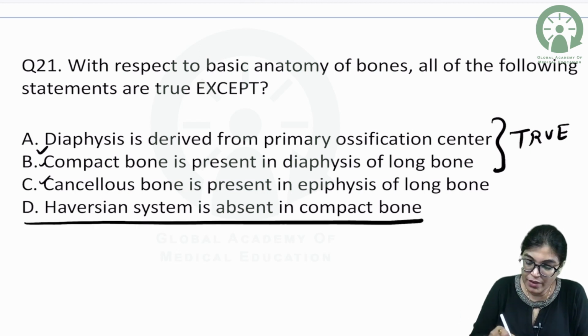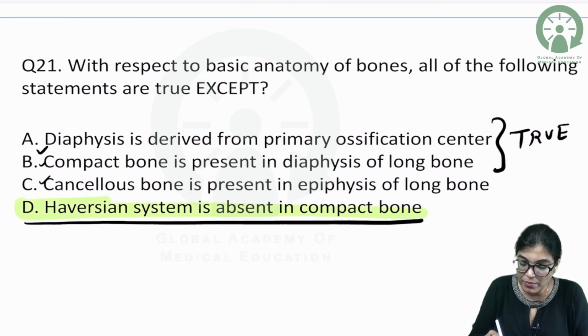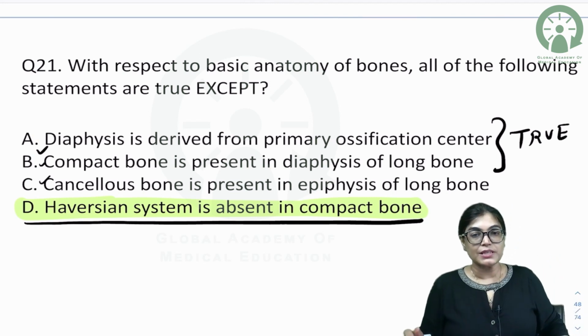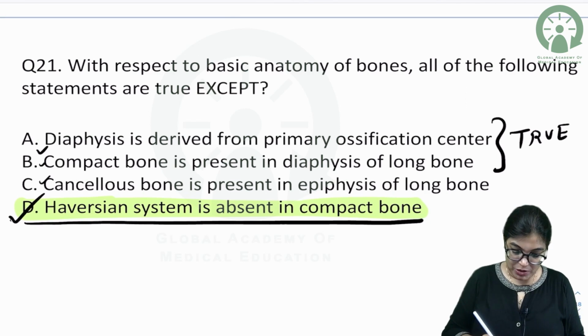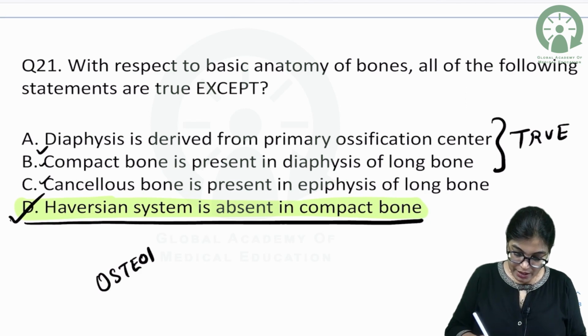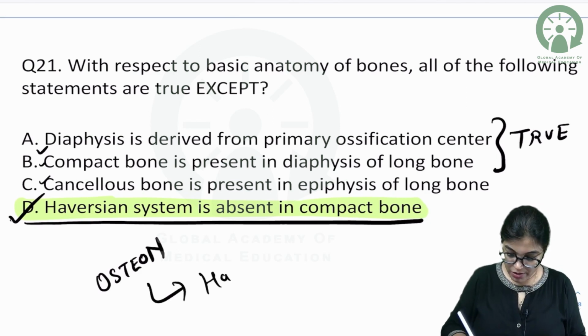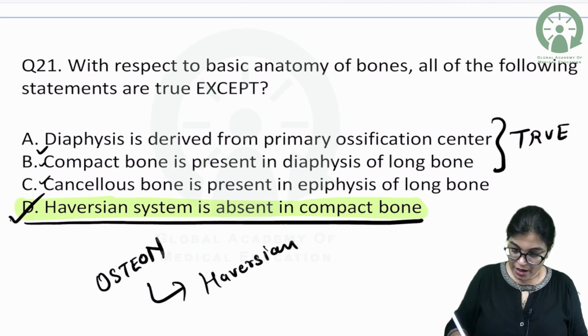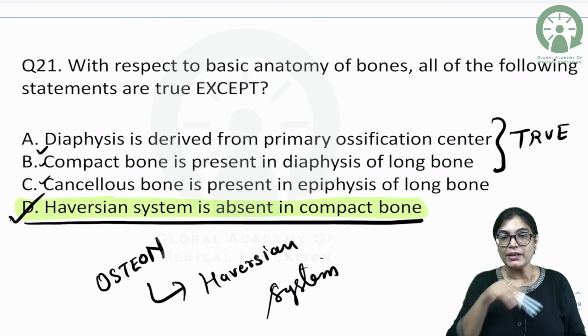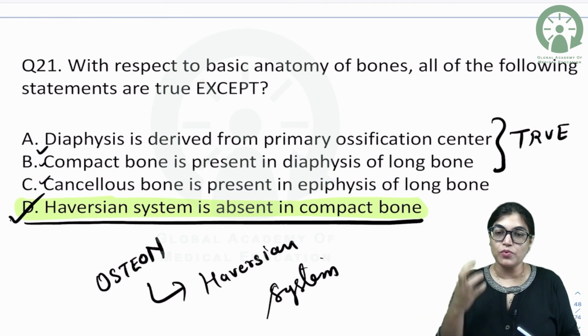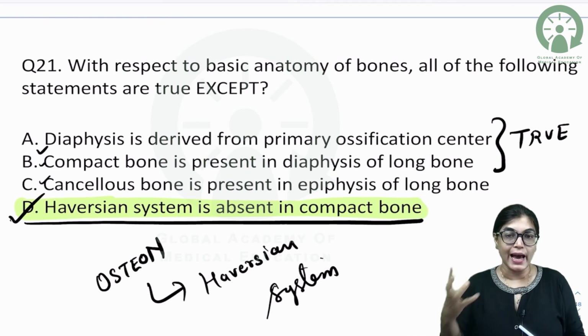Haversian system is absent in compact bone. If you remember, in one of the histological images I showed you, I told you the Haversian system is also called osteon. In the center of the Haversian system there is the Haversian canal, and around it there are circular concentric laminae, in which the osteocyte cells reside in lacunae spaces.